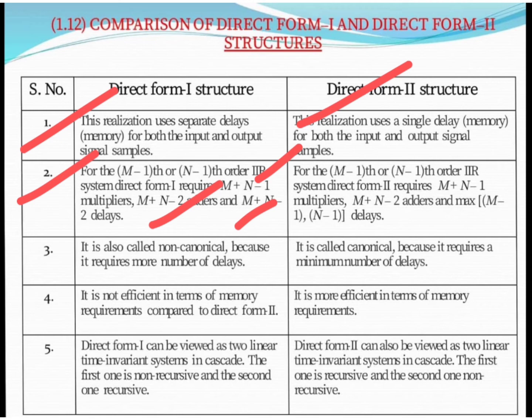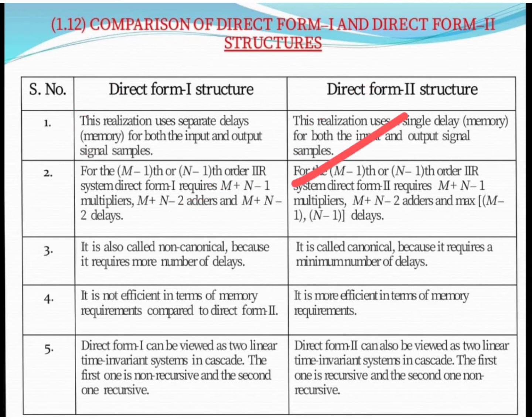Likewise, for direct form 2 realization, for an m-1 or n-1 order IIR system, direct form 2 requires m plus n-1 multipliers, m plus n-2 adders, and the maximum of m-1 and n-1 delays. We call the direct form 1 structure non-canonical because it requires more delays than the order of the difference equation. Likewise, direct form 2 is called canonical because it requires the minimum number of delays.